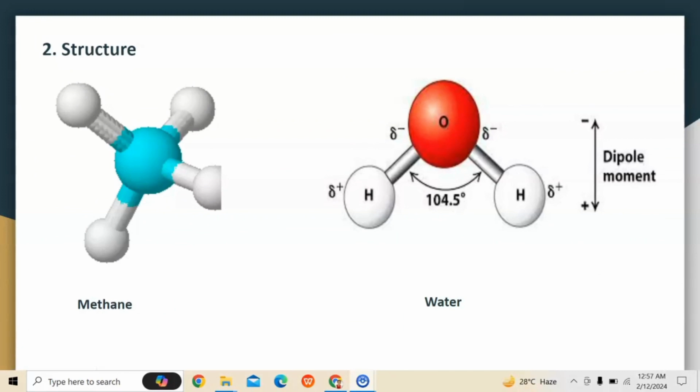Number 2 is structure. Yes, every matter has a specific structure, okay, that we can use in identifying and relating to it. Take for example this organic compound called methane. Okay, it has a tetrahedral structure. Yes, you can see this is a carbon and it's bonded by 4 hydrogen atoms. Yes, so we say that methane has a tetrahedral structure, and you can see it's quite different from the structure of water. Yes, the same thing cuts across all matter. Okay, all matter has various structures that make it up.